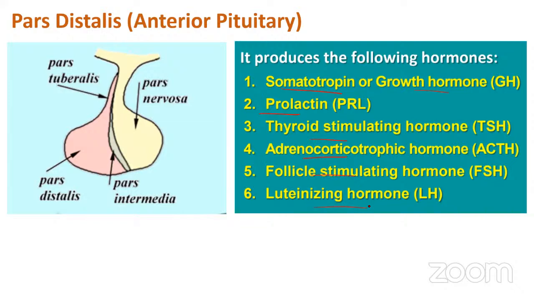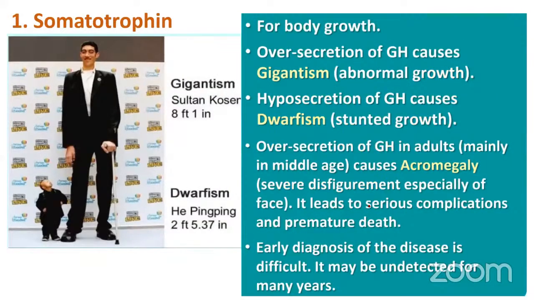Okay, so now whenever your anterior pituitary, or pars distalis region, is not functioning properly, take one of the hormones as an example, such as growth hormone. Whenever it is not regulated, that means if the amount of growth hormone produced is very, very high, that will lead to certain physiological changes.